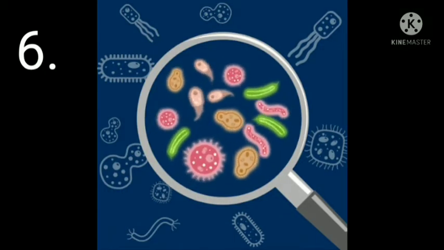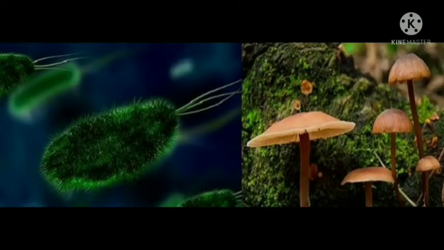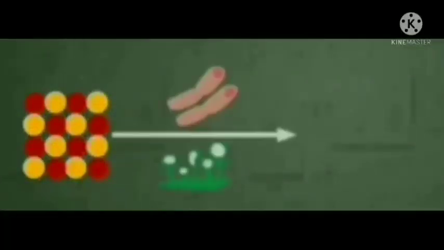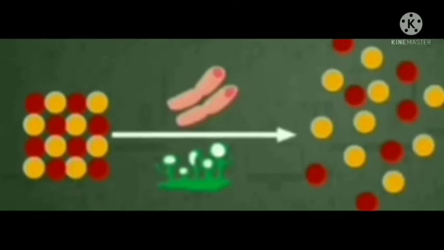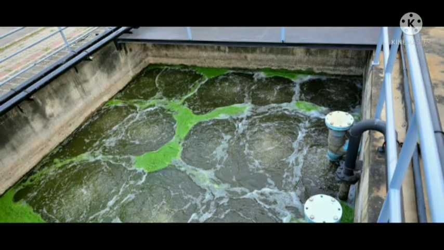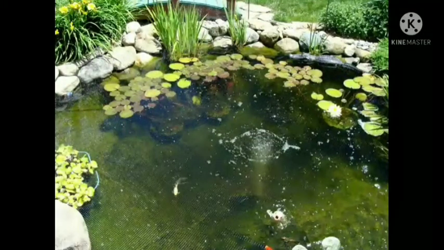Uses of microorganisms in cleaning the environment. Some organisms like bacteria and fungi decompose the organic matter present in dead plants and dead animals and their waste, and convert them into simple products which mix up with the soil and are again used by new plants for their growth. Some bacteria decompose sewage and other wastes of water. This is a natural method to keep water clean. In this way, they help in keeping the environment clean.